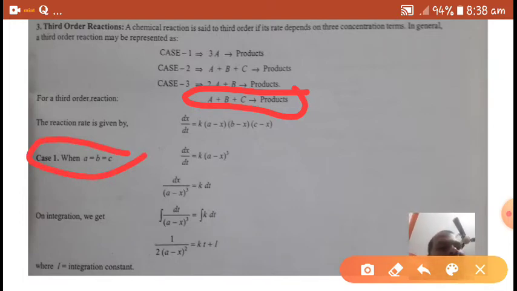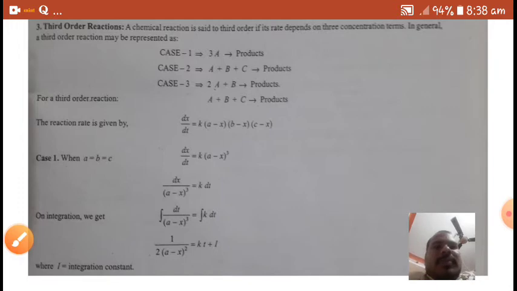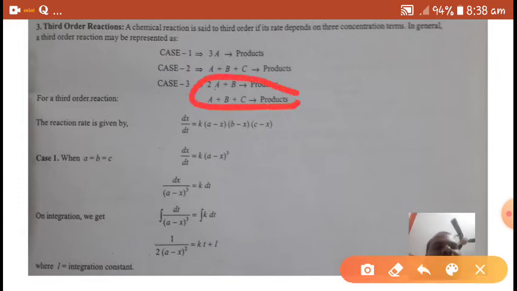Suppose the three reactants are different: A, B, C are the three reactants in a third order reaction.